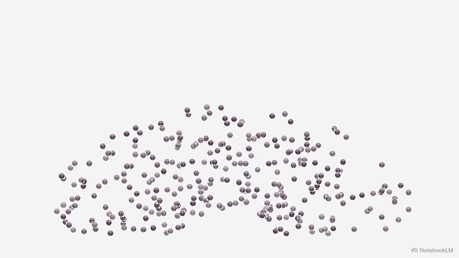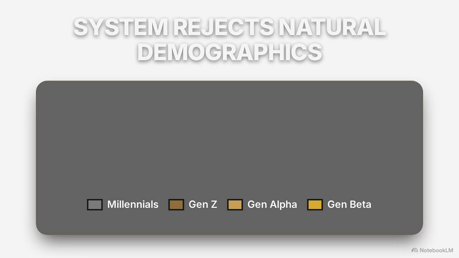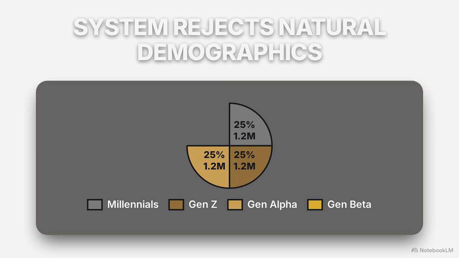This rigid categorization extends downward from macro-level geopolitics directly into the demographic data of the 4.8 million individual members. The population is not organic. It is generated through a strict programmatic constraint divided into 4 specific generational cohorts. This chart displays the resulting distribution. The numbers dictate exactly 1.2 million individuals in the millennial cohort, 1.2 million for Gen Z, 1.2 million for Gen Alpha, and 1.2 million for Gen Beta.